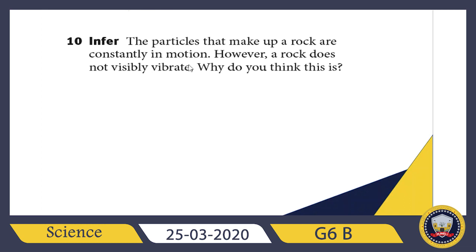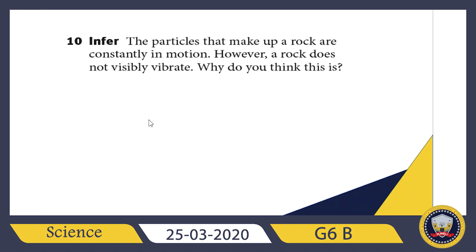So you remember, guys, we say that the particles of any solid matter are locked in their place, but still they can move, but their movement will be very, very small, and we call it a vibration. They will vibrate in their places.